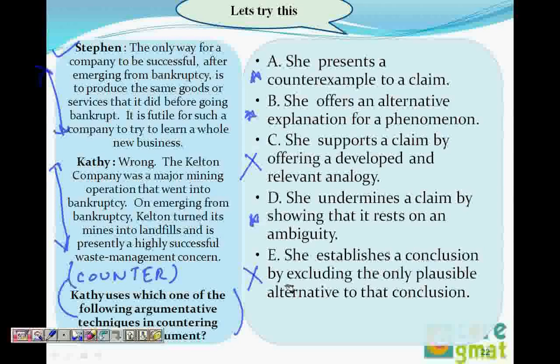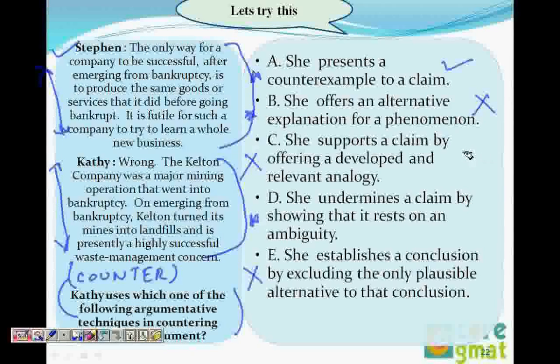We go back to the stimulus first of all. Stephen gave one example for something, and Kathy gave one other example just to counter it. So choice A says she presents a counter example to a claim. True, which clearly shows, so I keep this choice. Choice B says she offers an alternative explanation. There was no alternative explanation of the phenomena given. So we just cut it.